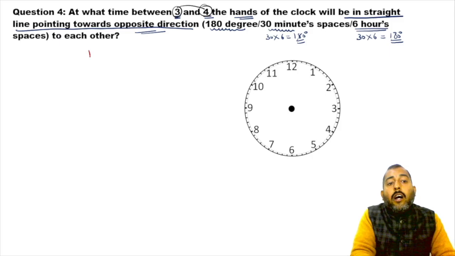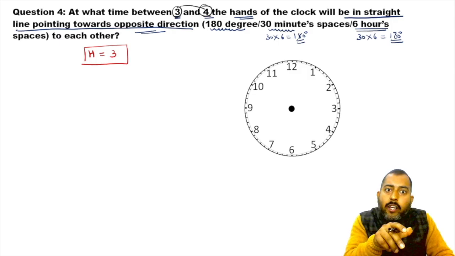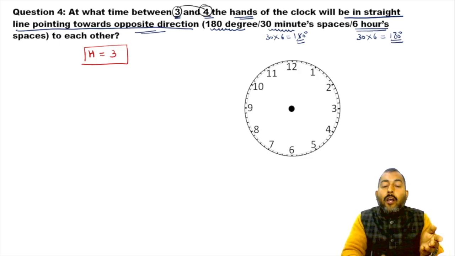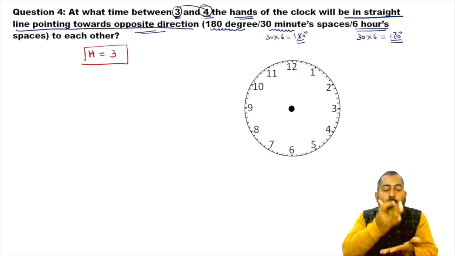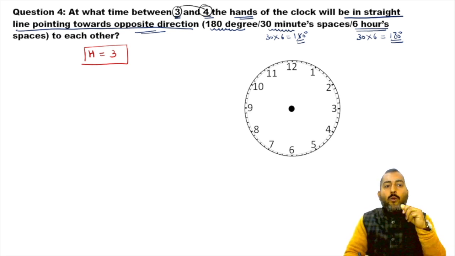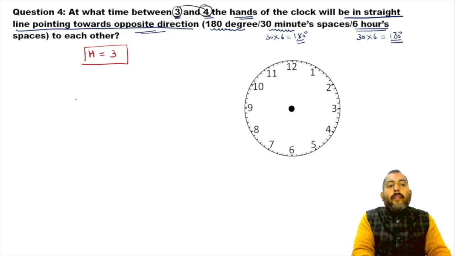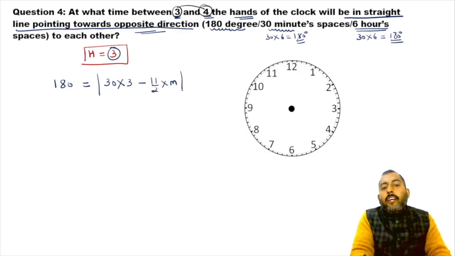Now, if you talk about any point of time between 3 and 4, the hour's time will be 3 for sure. At 3:10, what is the hour's time? 3. At 3:15, what is the hour's time? 3. At 3:45, what is the hour's time? 3. So for any point of time between 3 and 4, the hour's time will always be 3. See, the angle that we are looking for in this question is 180 degrees. So theta, which is 180 here, is equal to mod of 30 into h, h is 3 here, minus 11 by 2 into m is what we are looking for.